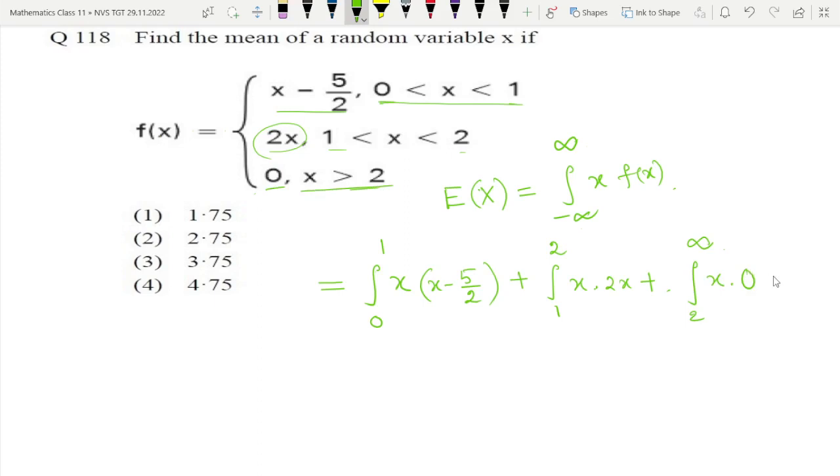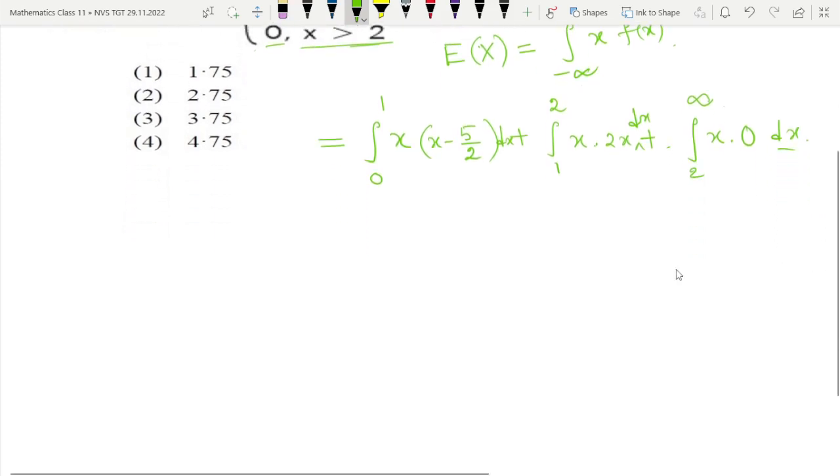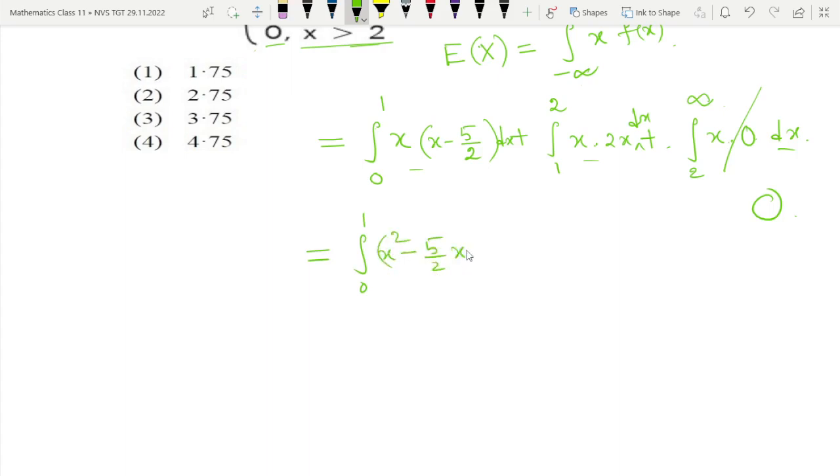So x into 0 into dx. Sorry, I forgot to write dx. You should write dx here because these are integrations, so here also dx will be there, and here also dx. The last integration will vanish, it will be 0, because it is multiplied by 0. So we have to find these two integrations: 0 to 1 of x square minus 5 by 2 x dx, plus 1 to 2 of 2x square dx. These two integrations we have to find.